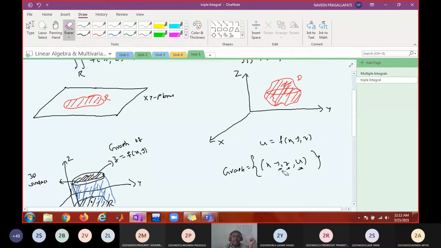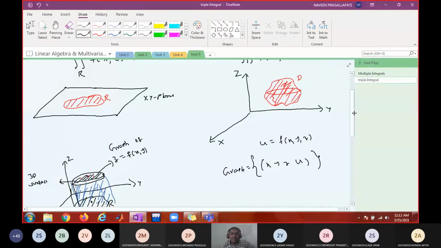It's a 4-dimensional figure. Can we visualize a 4-dimensional graph? You cannot visualize it. Therefore, there will not be any geometrical interpretation for the triple integral, because you can visualize only up to 3 dimensions. You can compute all these mensuration quantities only up to three dimensions, volume, areas, length, right? Do you understand?